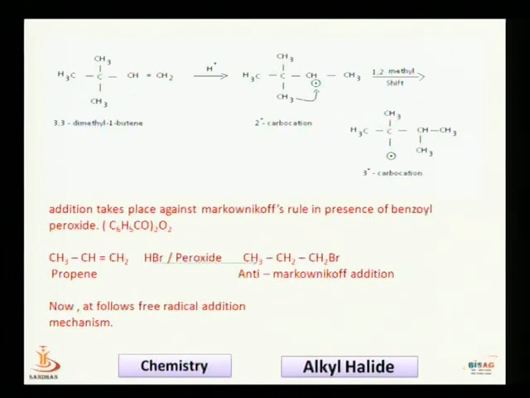Similarly, in the case of HI, the activation energy is higher, and breaking to form the iodine radical is difficult, because the first step is endothermic. In propagation steps, both steps should be exothermic. So in the HI case, because of the higher activation energy, the first step is an endothermic reaction. That's why HI addition in the presence of peroxides, the anti-Markovnikov addition, is not possible.